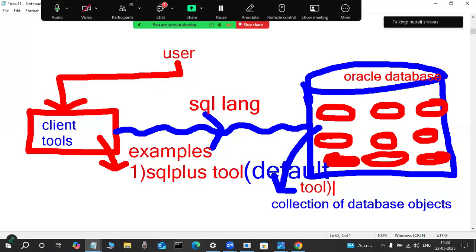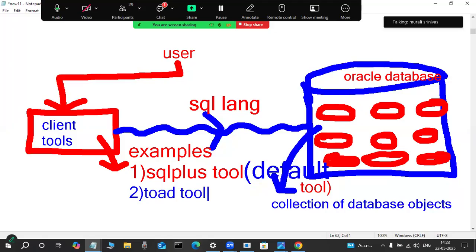Okay, yeah. Next, observe here. But in real time, the people working do not use only this tool; other tools are there. These are explicit tools, not a default tool. Suppose 8 or 10 years back, so many companies used Toad as a tool. This tool is used much less nowadays. Compared to Toad, another tool is there.